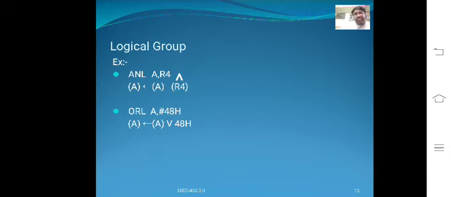For the instructions RLC, rotate left with carry, RRC, rotate right with carry, and complement, only the carry flag is affected.